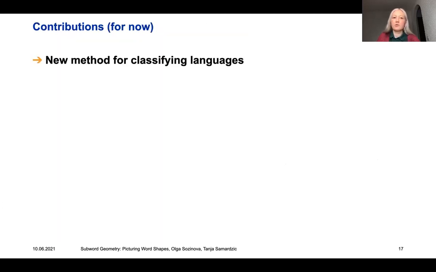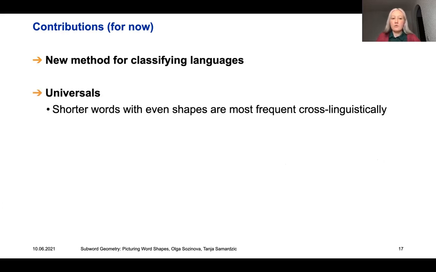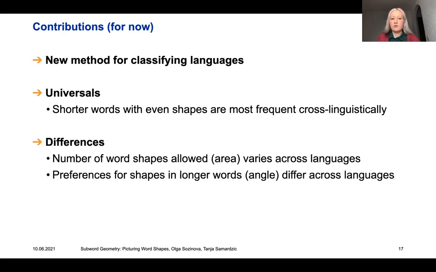For now, we contribute a new method for classifying languages, which is purely data-driven, which goes deeper than text entropy, and which is based on subword length properties. We found that shorter words with even shapes are most frequent cross-linguistically, and that languages differ in how many word shapes are allowed, and in their preferences for shapes in longer words.